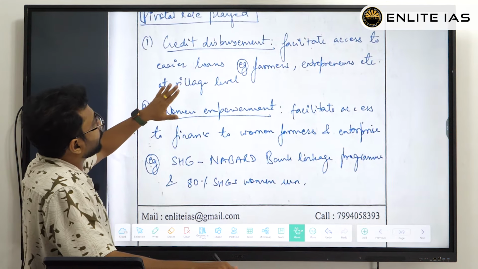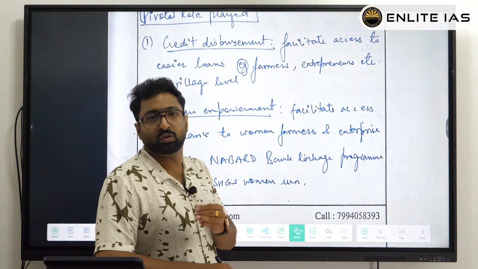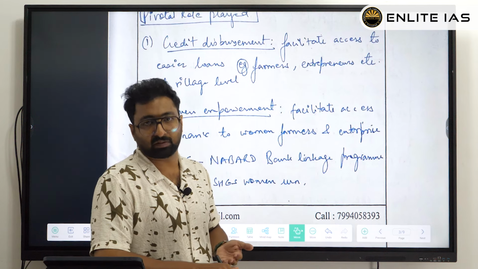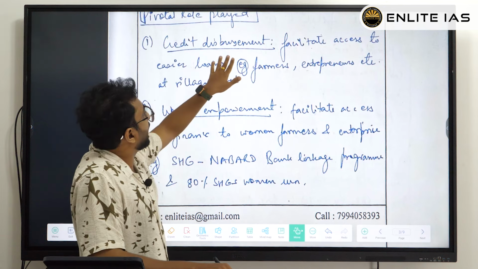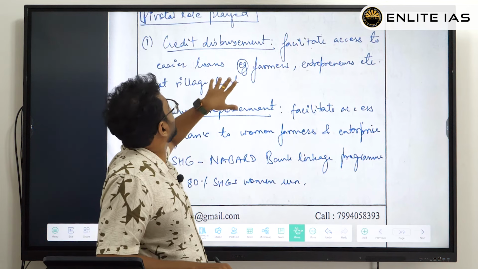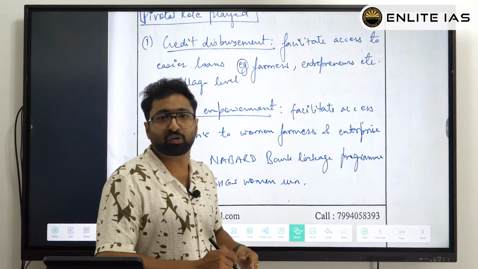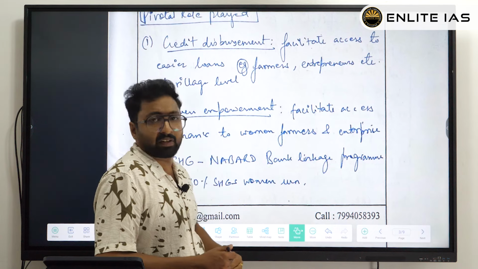All the points are very natural. They are not extracted from the EPW or any such magazines. Credit disbursement becomes easy. And he may not even know the present ratios, what percentage of loan is actually disbursed to the farmer, entrepreneur or villager.